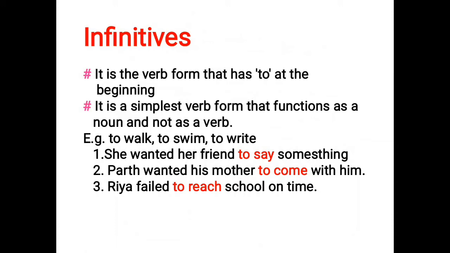Second: Parth wanted his mother to come with him. Here also to come is an infinitive. And third: Ria failed to reach school on time. Here to reach is the infinitive, and all these infinitives function here as nouns. They are not verbs, because in the first sentence the verb is wanted, in the second sentence again wanted, and in the third sentence failed, while to say, to come, to reach are used as nouns in these three sentences.